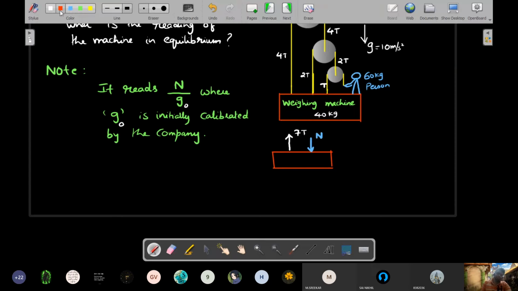Okay, the weighing machine's own weight will act in the downward direction. That you should write as 40g. Okay, so this is one FBD. FBD of the person, please.